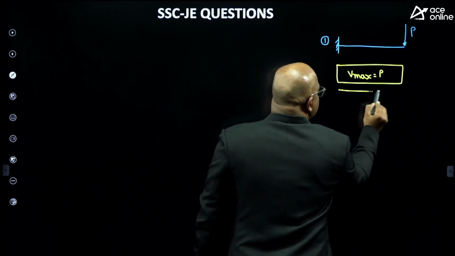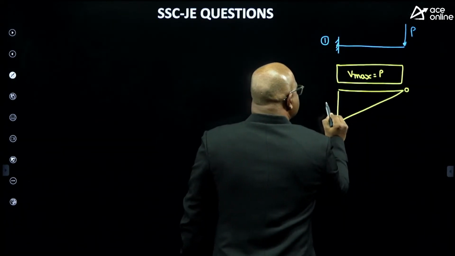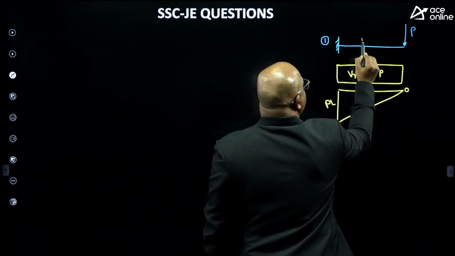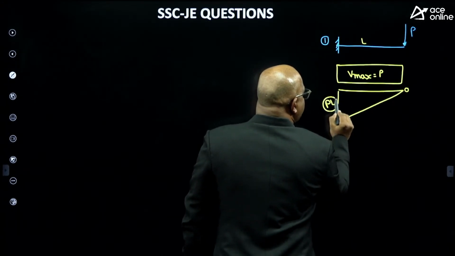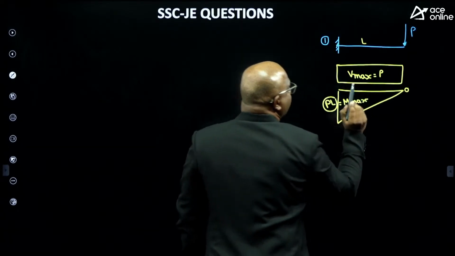This is a typical bending moment diagram. This is 0 here. This is how much, guys? P times L. So M max equal to how much? This is the M max, Amma. So M max equals P times L.